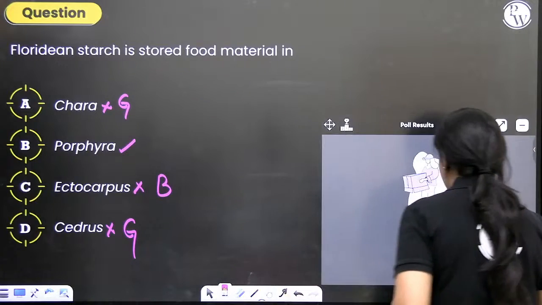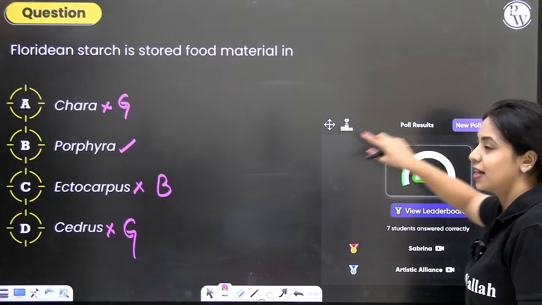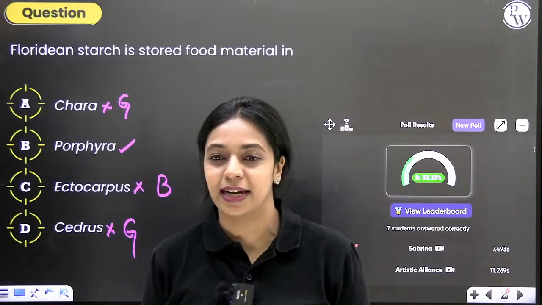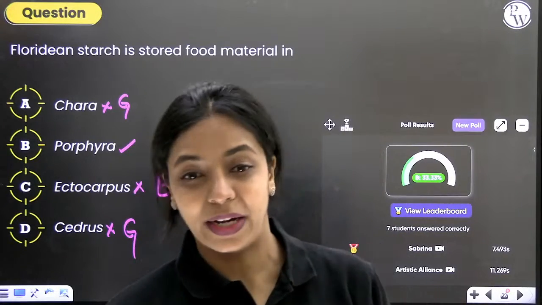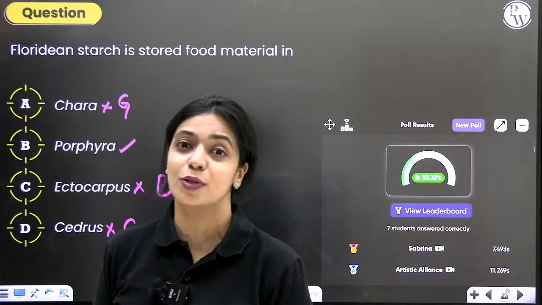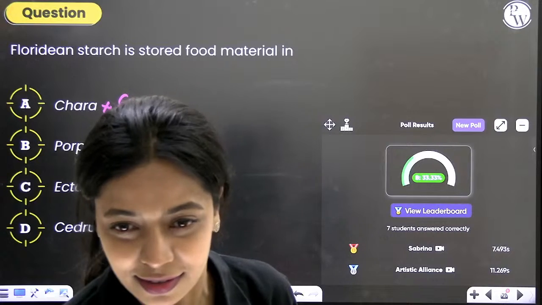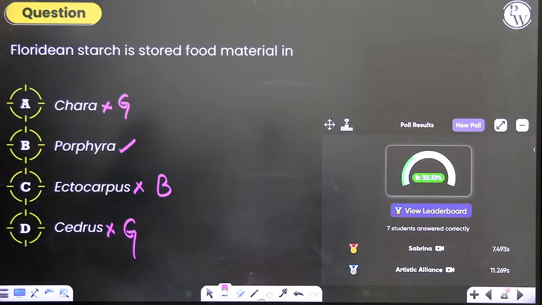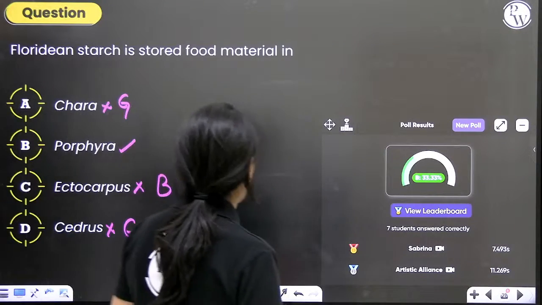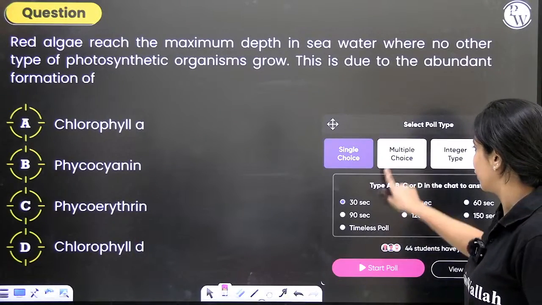How many of you could answer this? Only 33%. See, this is what happens. If we directly ask brown algae, green algae, everybody will remember. But when it comes to examples, you tend to forget. We just now discussed mnemonics also so that you will remember easily. But still, many of you made mistakes here. So, to this question, the correct answer is option B. Let's move on and take a look at our next question.